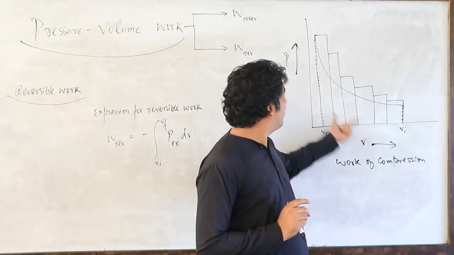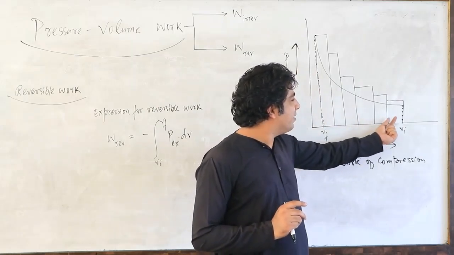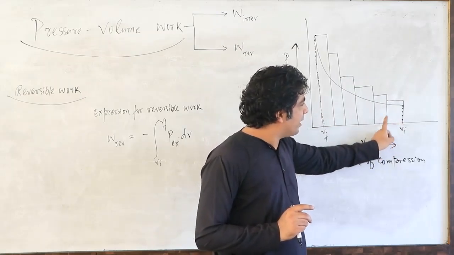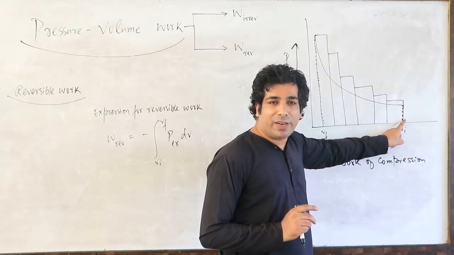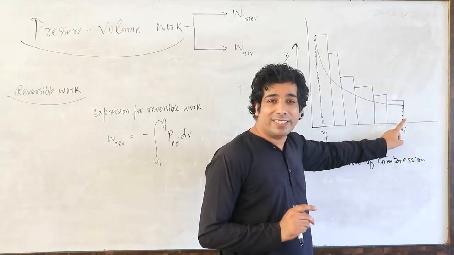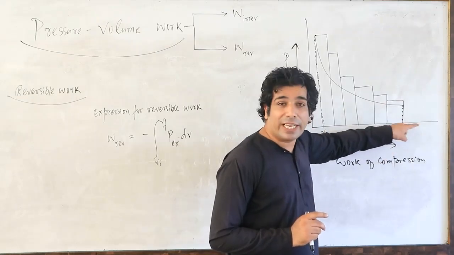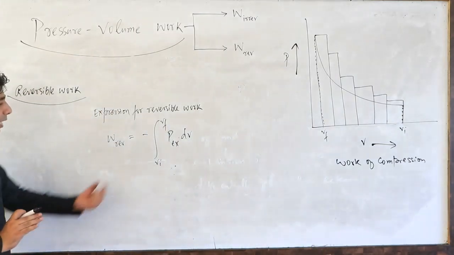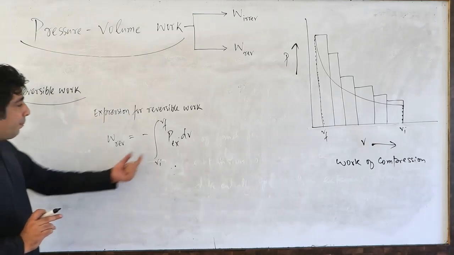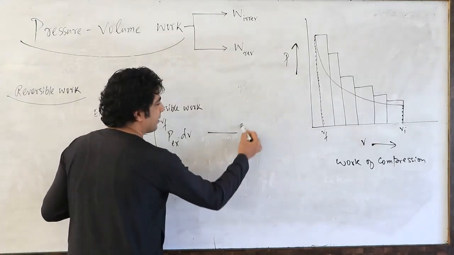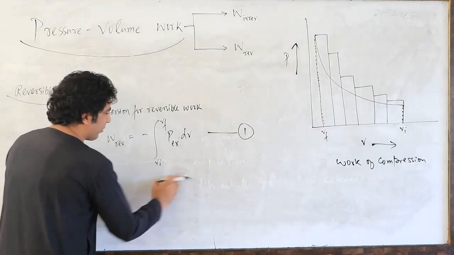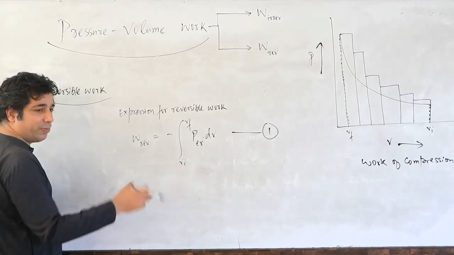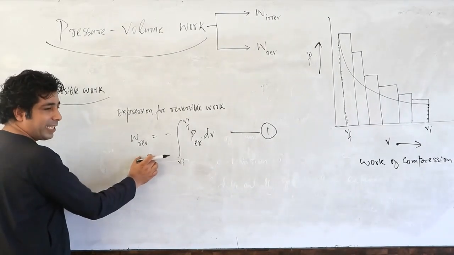And this pressure-volume work is taking place in multiple steps. Remember, if I decrease the volume here, I can increase it also. That means the process can be reversed at each step. Compression, and I can go for expansion also here. So have a look here, my dear friends. If I want to write down this expression, we know P external for the work of compression, let's call it equation 1. If we have a reversible process where compression and expansion are both happening, how will this expression be written?